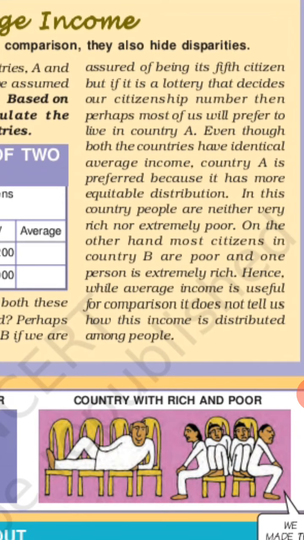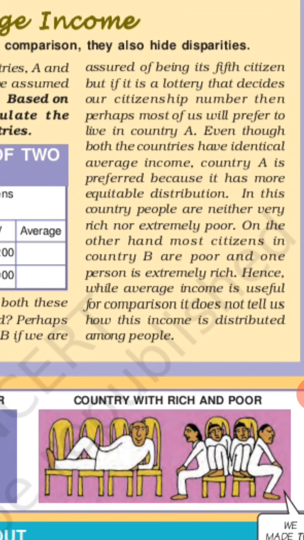Country A is preferred because it has a more equitable distribution. Equitable means fair distribution is there: 9,500, 10,500, 9,800, 10,000, 10,200. And country B, not fair.